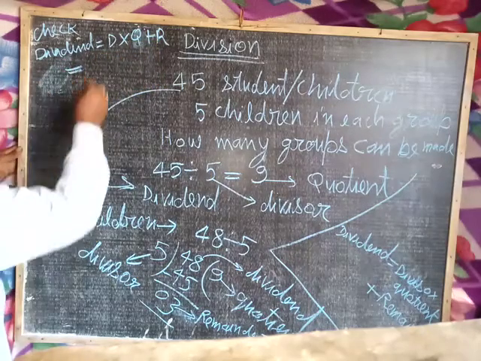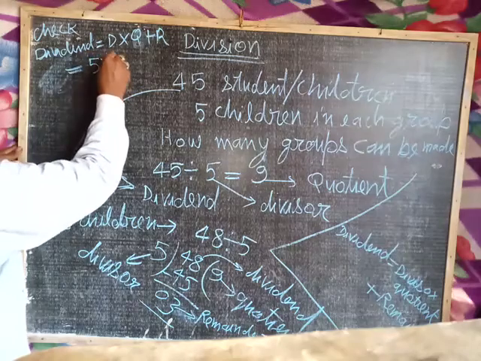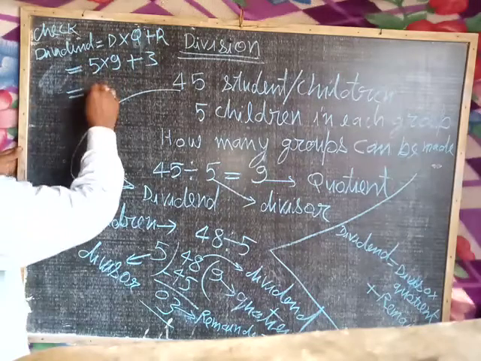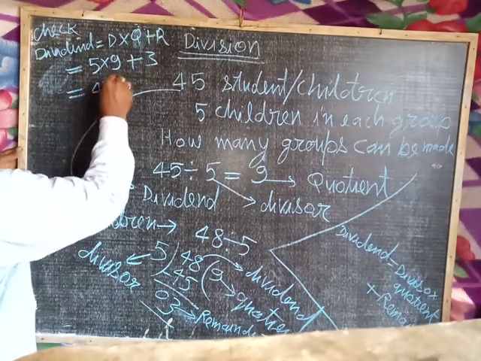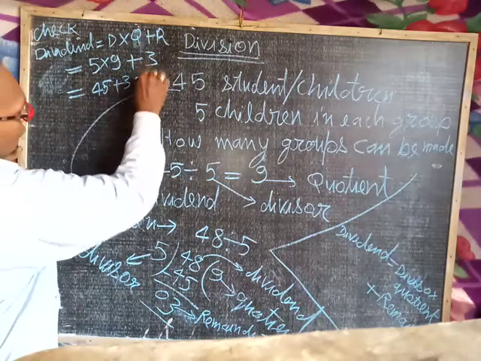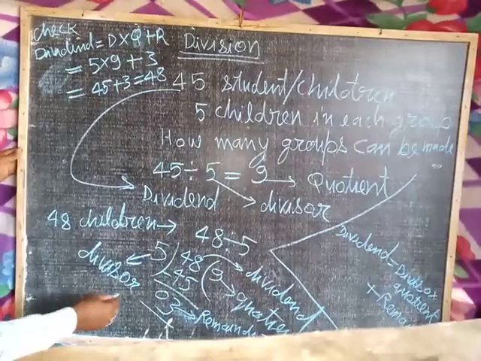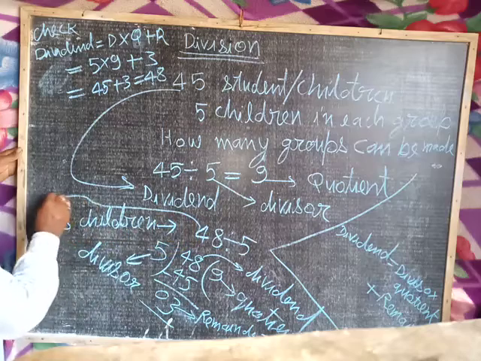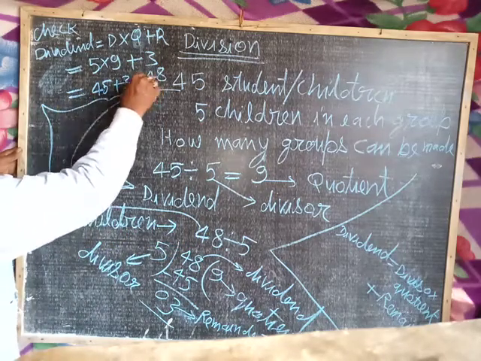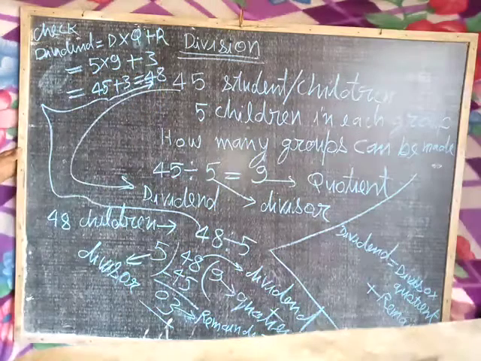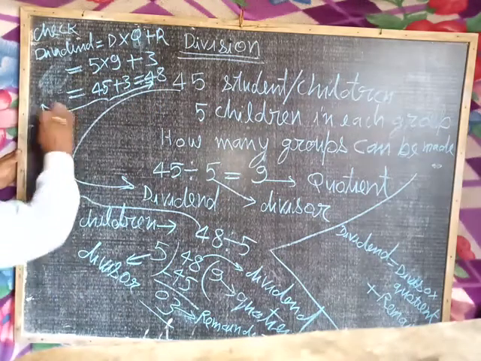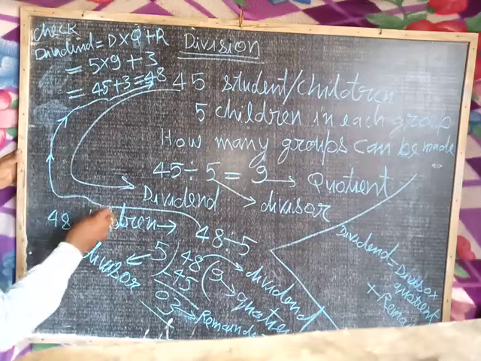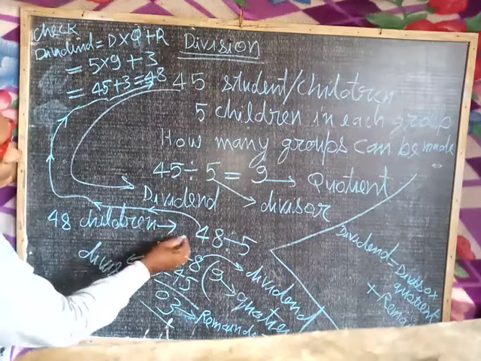Now your divisor is 5, quotient is 9 and remainder is 3. You see that 9 5s are 45 plus 3, that is 48. Your dividend 48 comes. It means you can check by this formula.